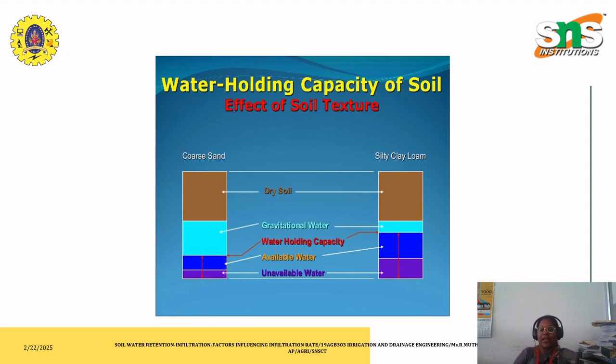like silt, clay and loam, because the pore or the white space that is available in clay, silt and loam is very low, because these kinds of soils are very consolidated or compacted. So the white space or the pore size that is available is very low. While comparing the availability of pore size in coarse sand, the pore size will be much bigger, so that the holding capacity is very large when compared to the other kinds of soil.